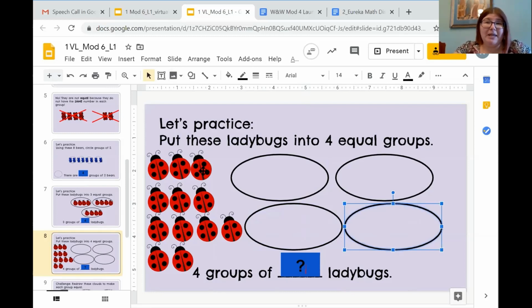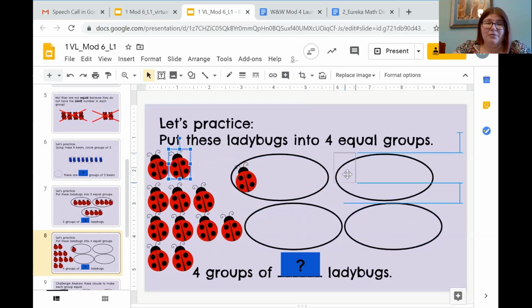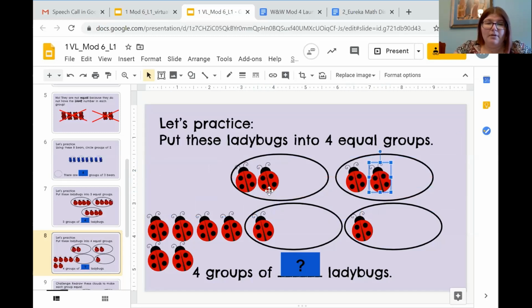So I'm just going to repeat that process that I did the first time. And I'm going to start by putting 1 ladybug in each of my groups. 1 there, 1 there, and 1 there. Each of my groups has the same or the equal amount of ladybugs. I'm going to go ahead and add a second ladybug. Click and drop. Okay, each of them has 2.